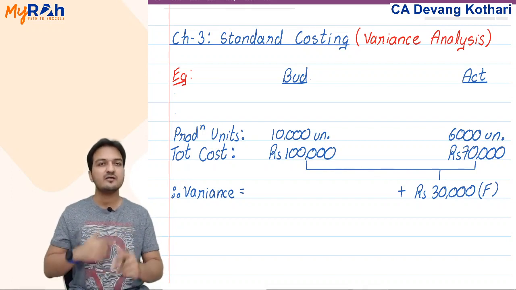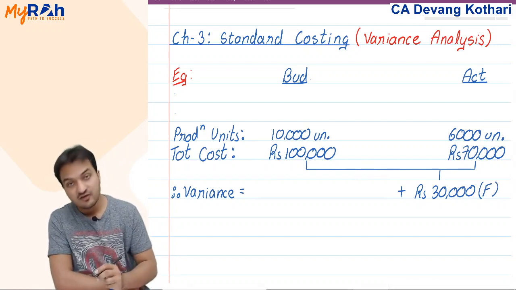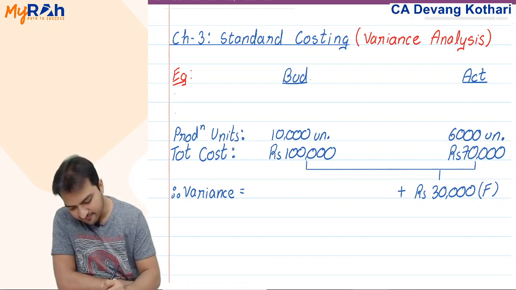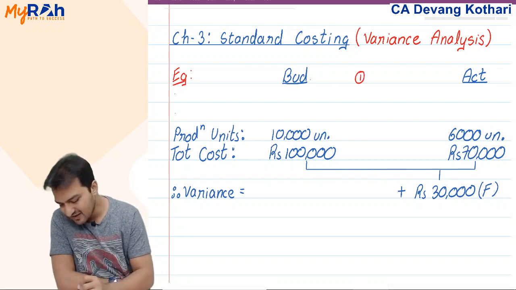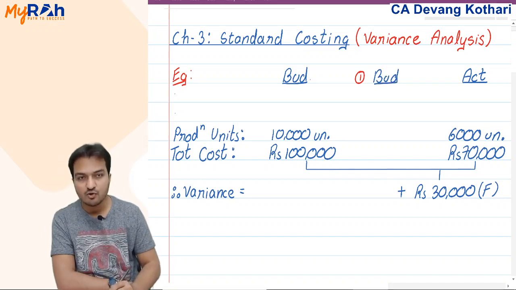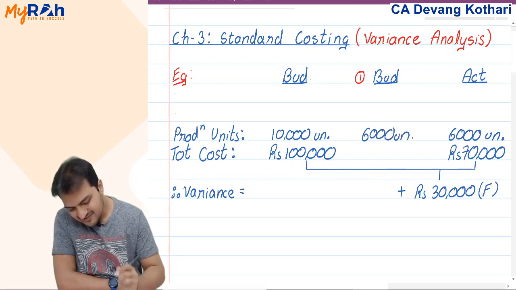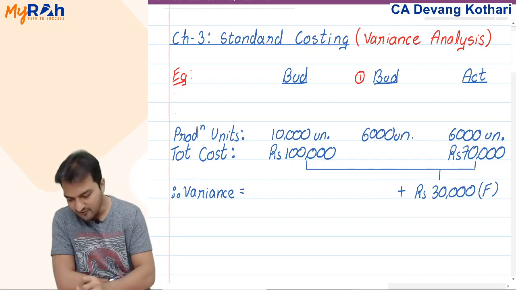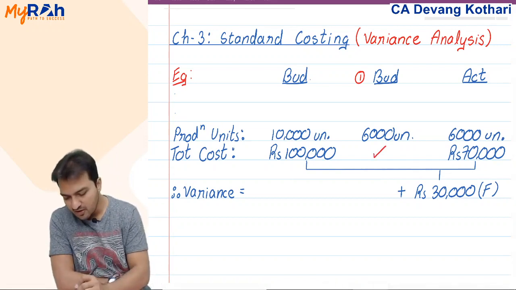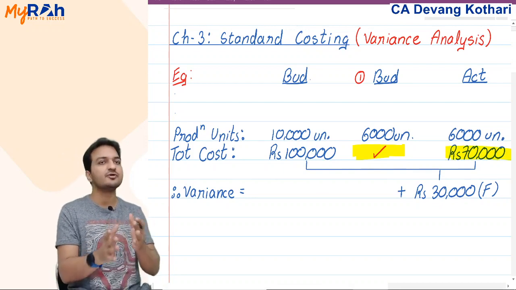Chalo. To make the units the same, I give you two options. You tell me which is the correct option. Option 1 is that I make a new budget. I make a budget of 6,000 units. Now tell me, if I can identify the budget of 6,000 units, then can you compare budget of 6,000 with actual of 6,000? Yes, because the units are the same.